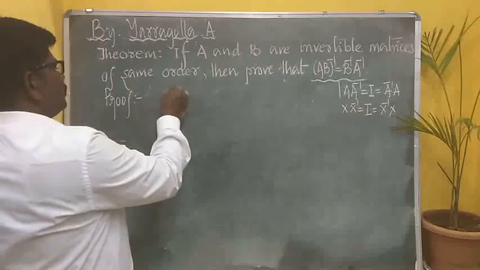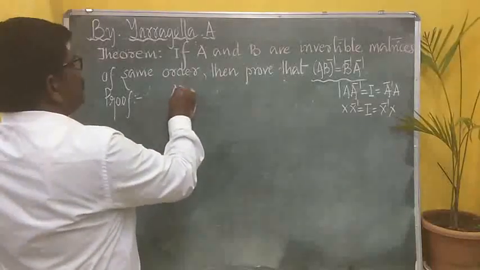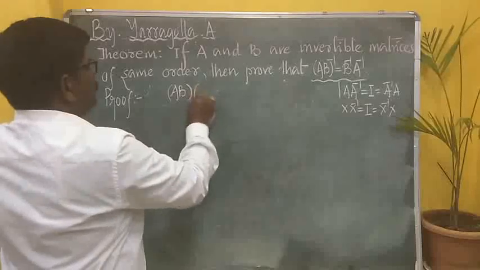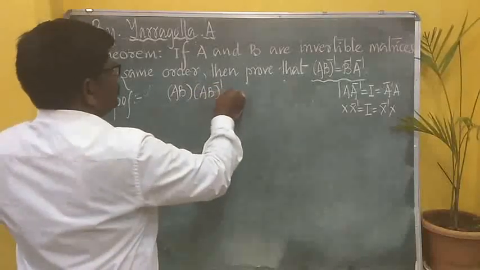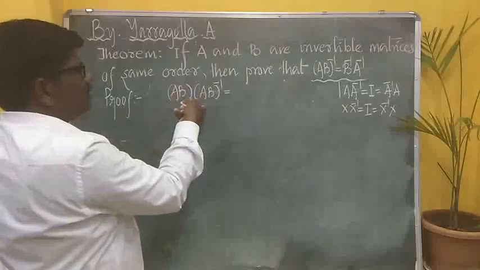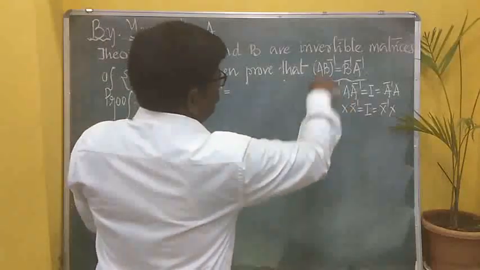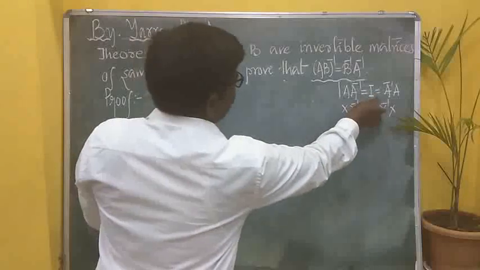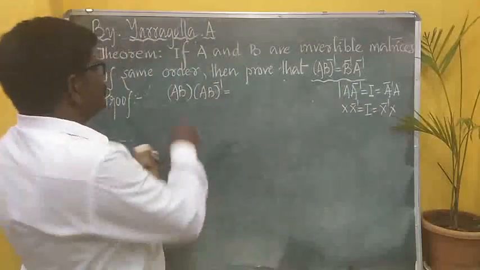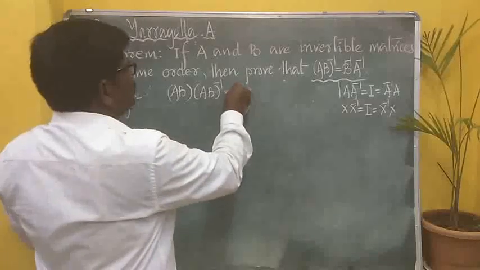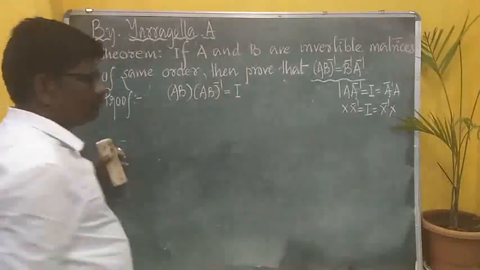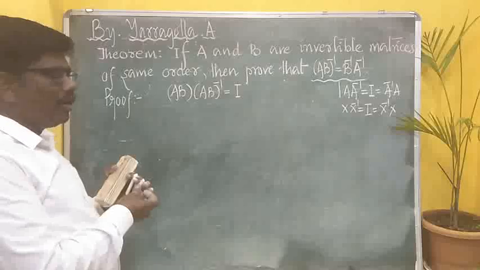First thing is, when you multiply AB with its inverse, that means A when multiplied with A inverse, you should get what? I. Right? So I am multiplying AB with its inverse, so that means I should get I. Okay, statement number 1. Done.